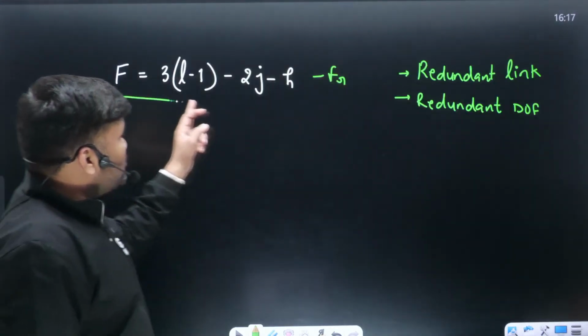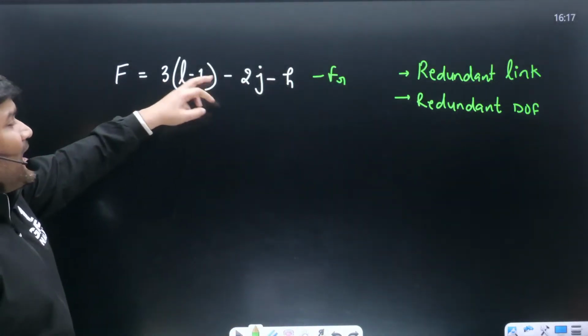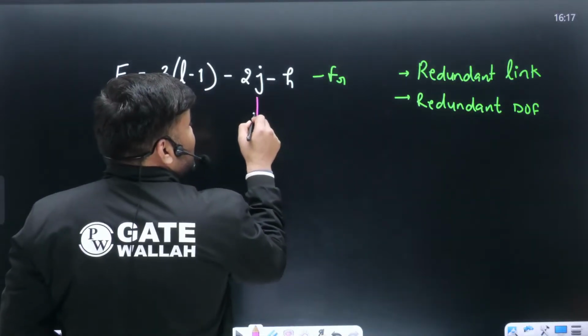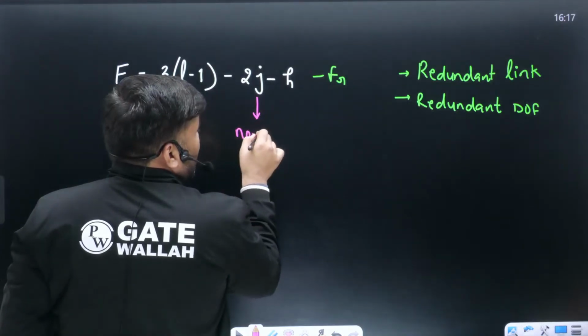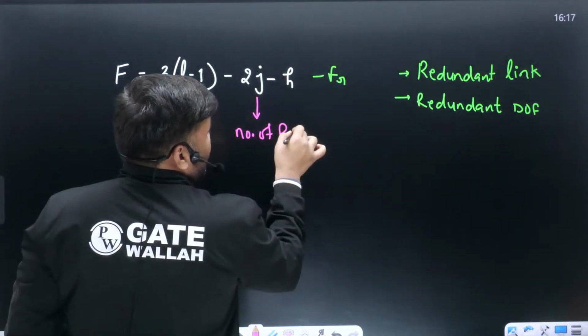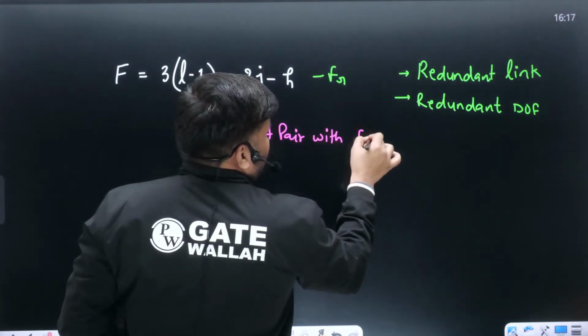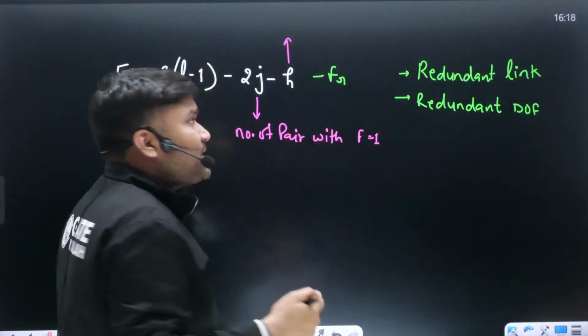Basic formula we are going to use. We are going to use this formula. Calculate, beta, how many links are there? How many joints? This J is the number of joints having degree of freedom 1, number of pairs with degree of freedom 1. And this H is the higher pair, the pairs with 2 degrees of freedom.